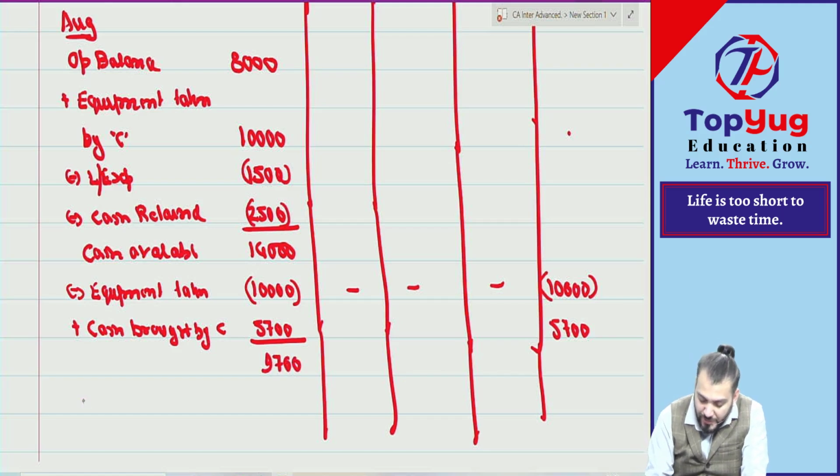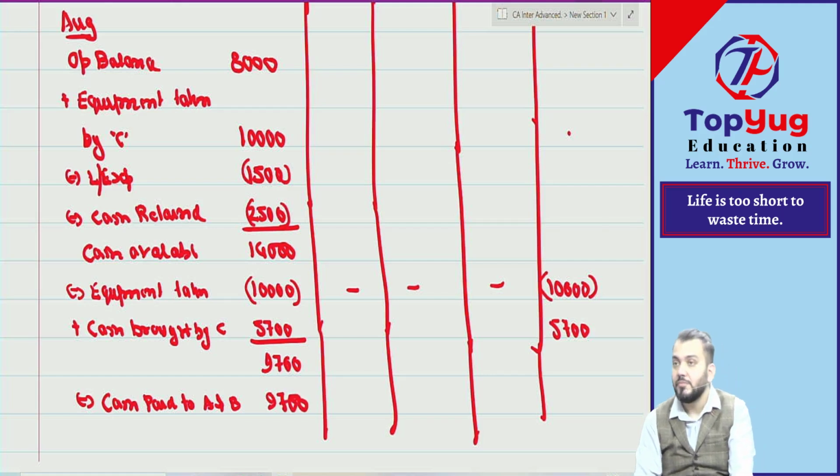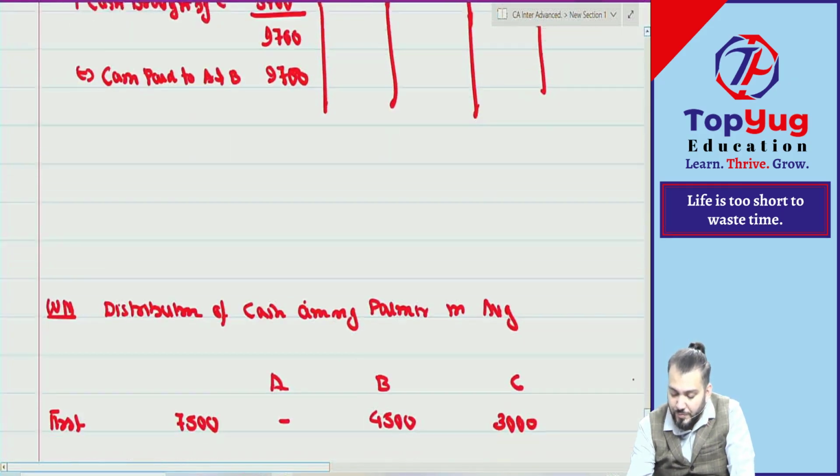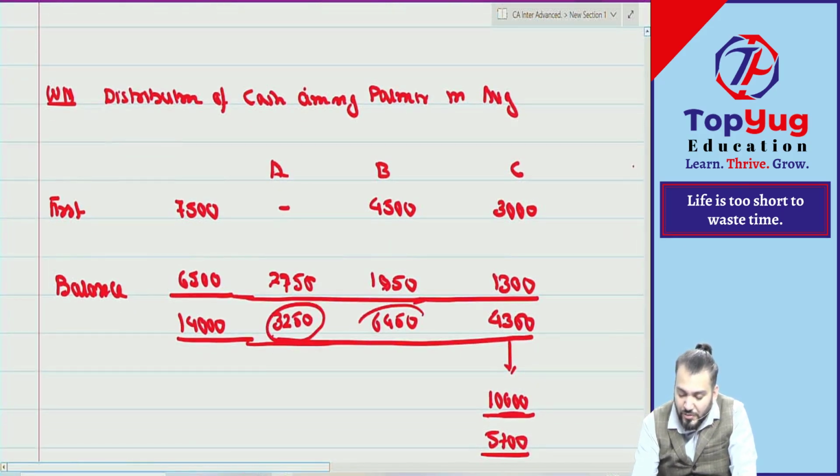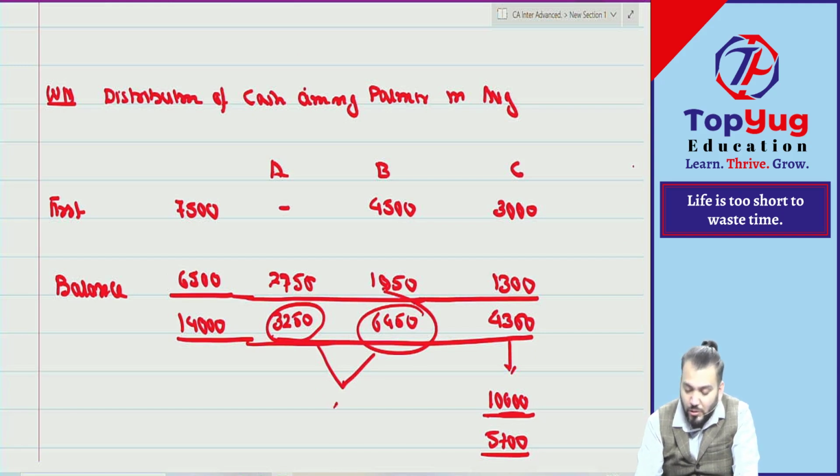9,700, and this 9,700 will be distributed to whom? Cash paid to whom? Paid to A and B, 9,700 as per that working note. Understood this point? As per that working note, we'll check. It is 3250 and 6450. What is the total of these two? 9,700. Done. Payment done, na?